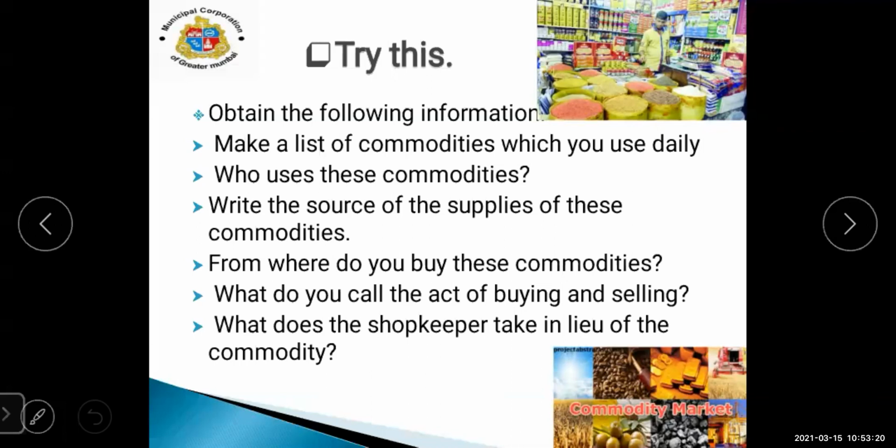So from where do you all get these things? Yes, in your nearby area there is a shop, a retail shop, a small shop. From there we take our necessary things. Then from where does that shop get the commodities?